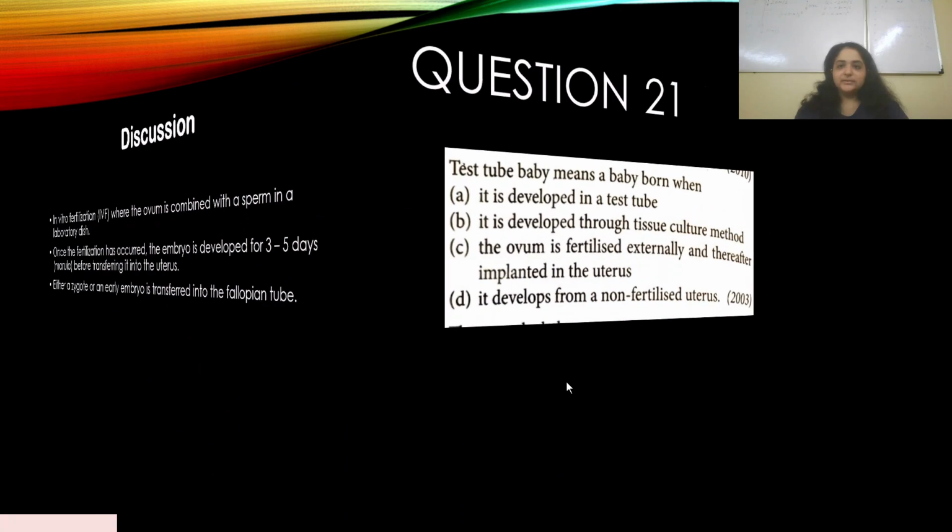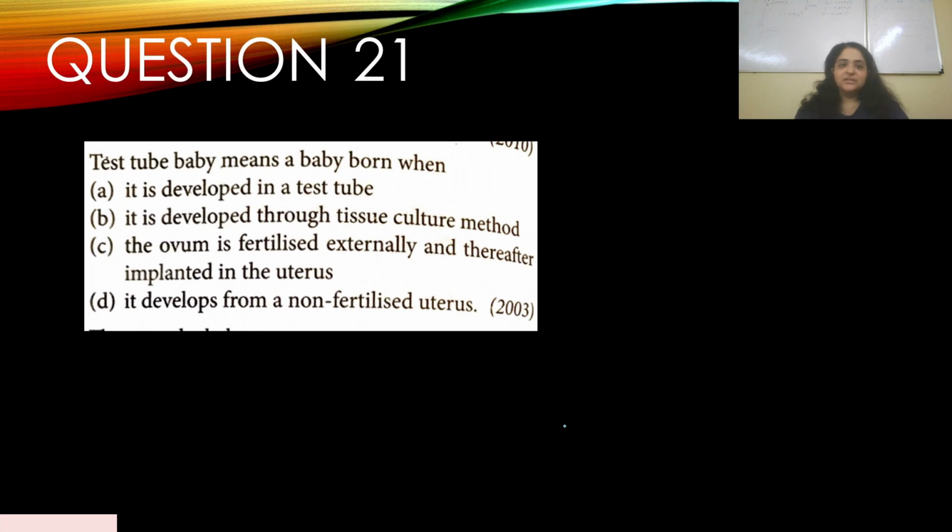All right, let's move on. Question number 21. Test tube baby means a baby born when? It appeared in 2003. A, it is developed in a test tube. No. B, it is developed through tissue culture method. No. C, the ovum is fertilized externally and thereafter implanted in the uterus.